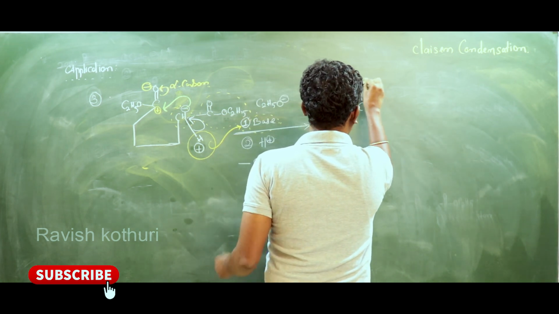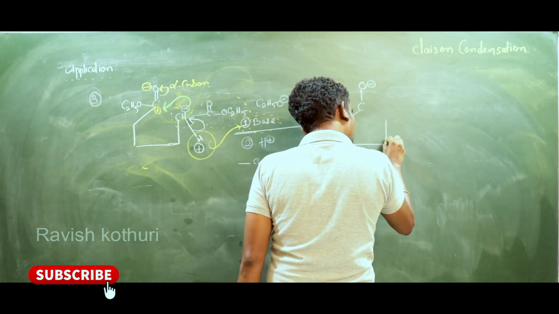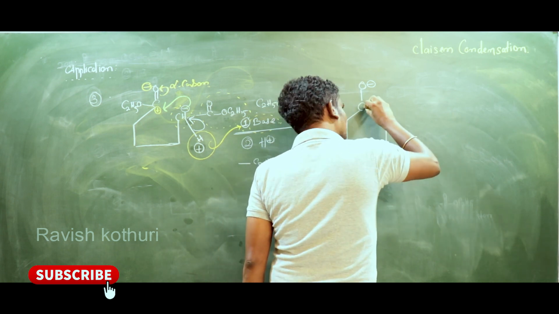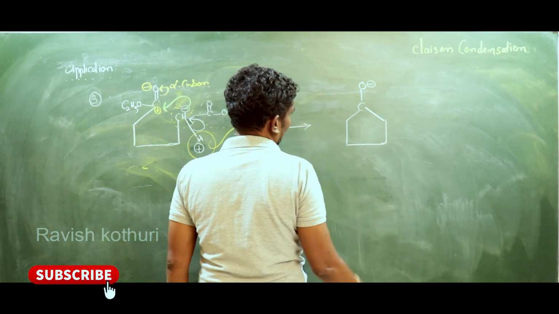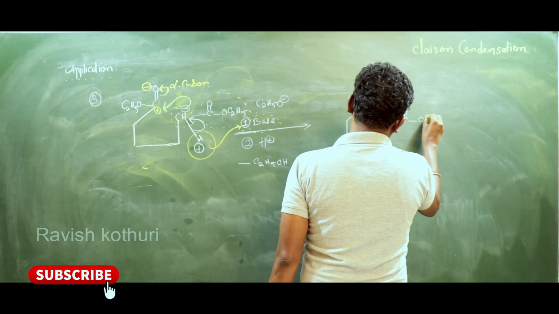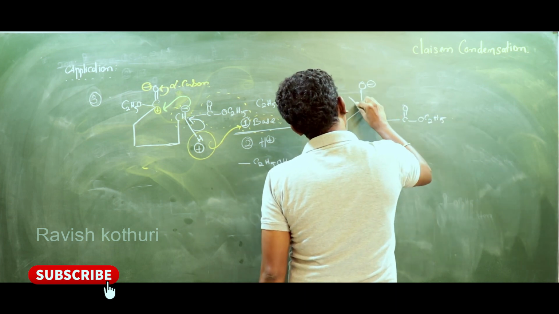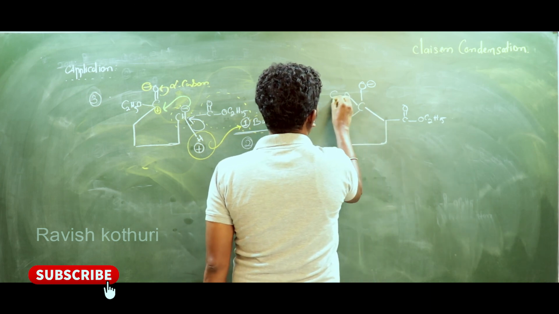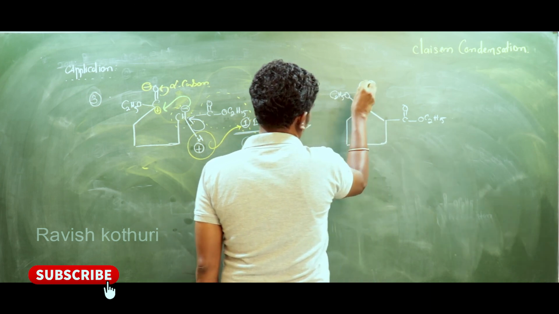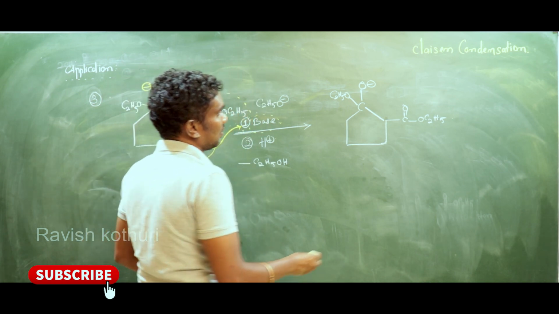So here, finally, O minus, right? See, this is the new bond, right? C double bond O C2H5. This is O C2H5. Now see my dears, observe carefully.